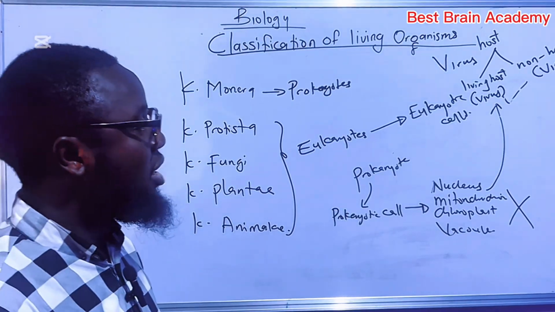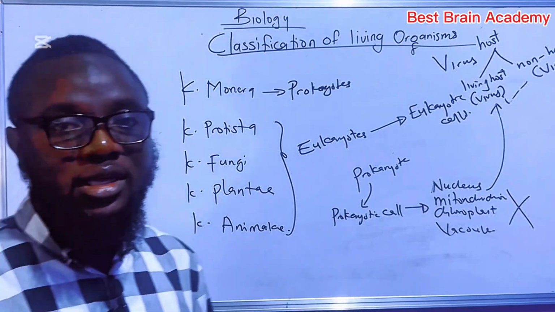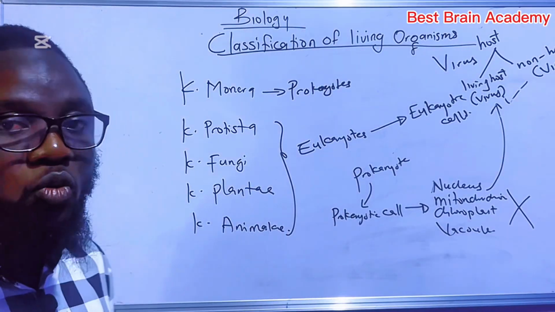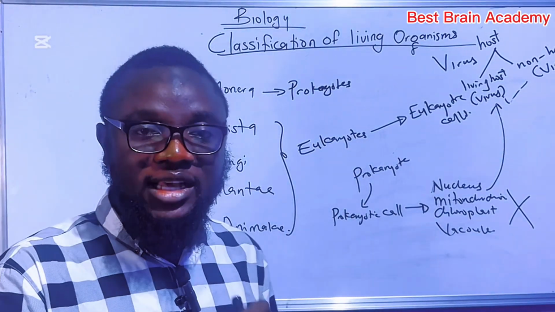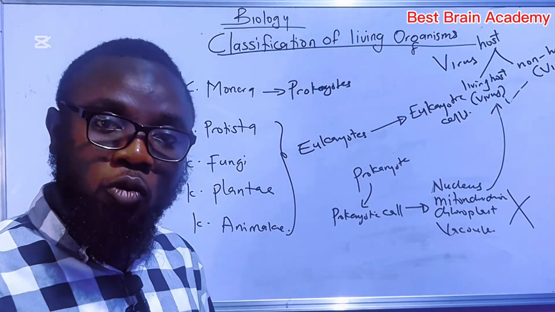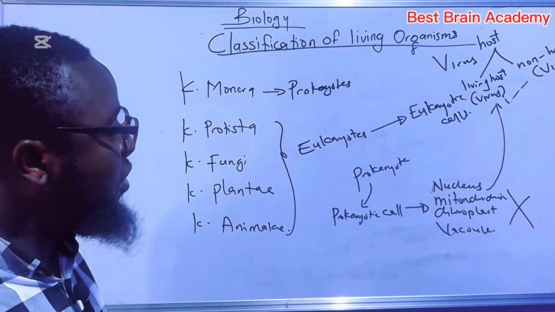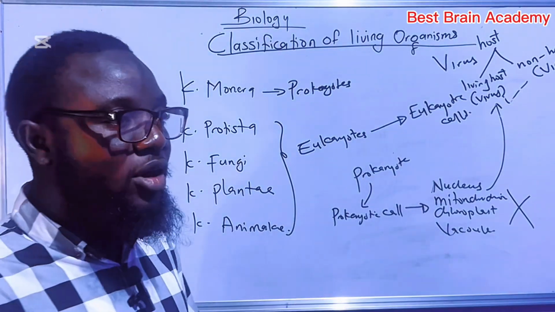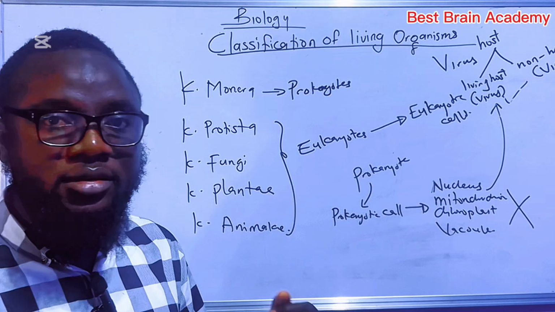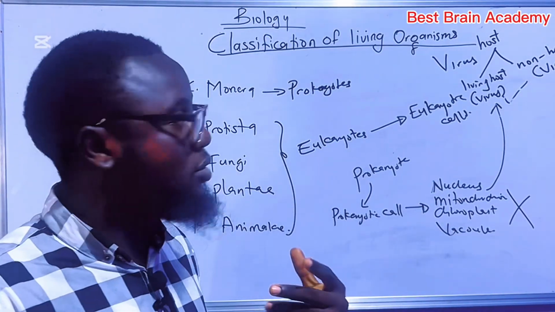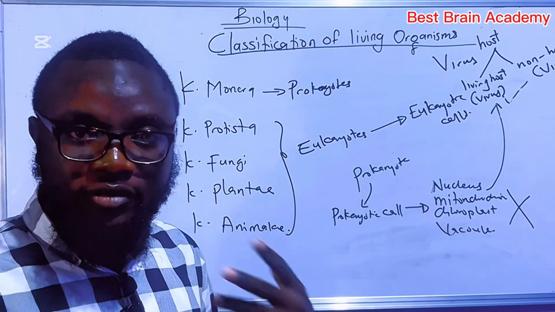And also, by now, you have learned that virus does not belong to any of the listed kingdoms. Why? Because virus can live as both a living thing and a non-living thing, depending on the type of host where virus is found. So virus found on a living host is a normal virus that we know, while virus found on a non-living host is just like a crystal of dust or particles, and that is called a virion.